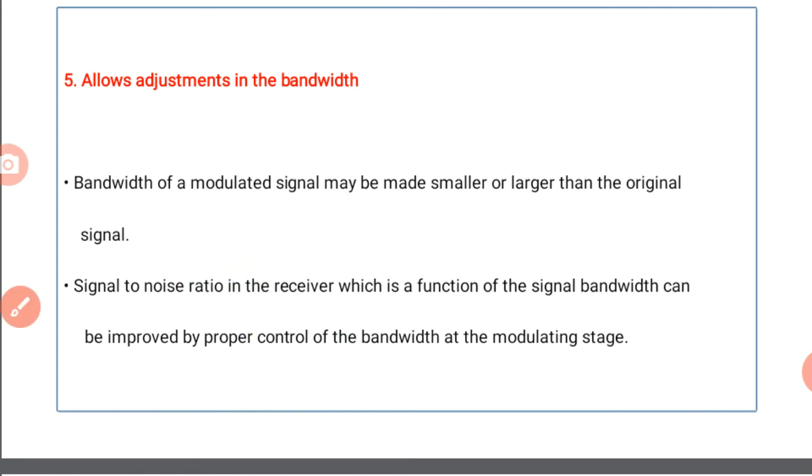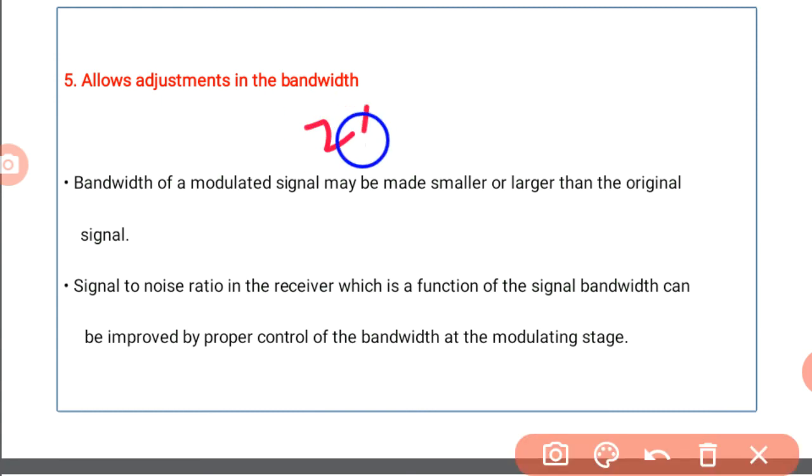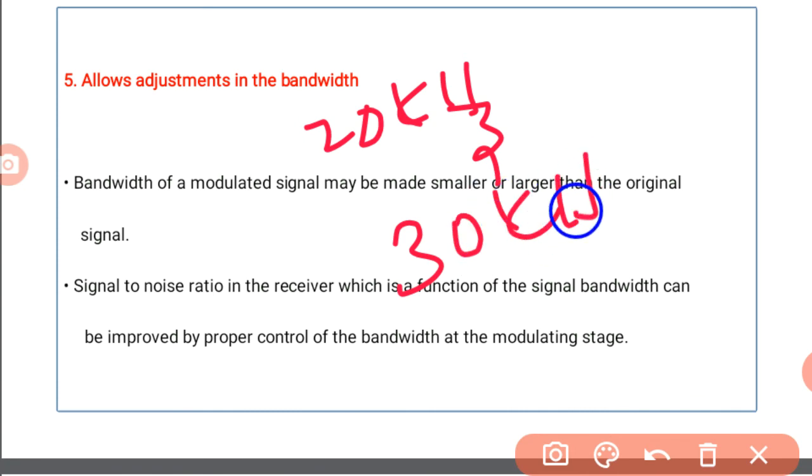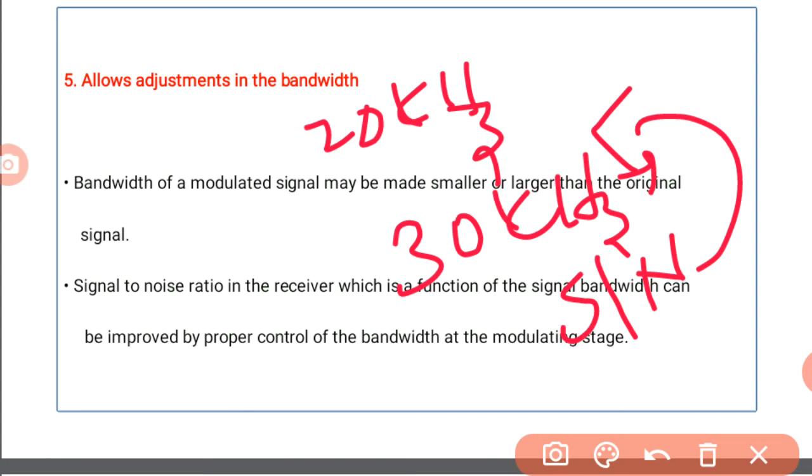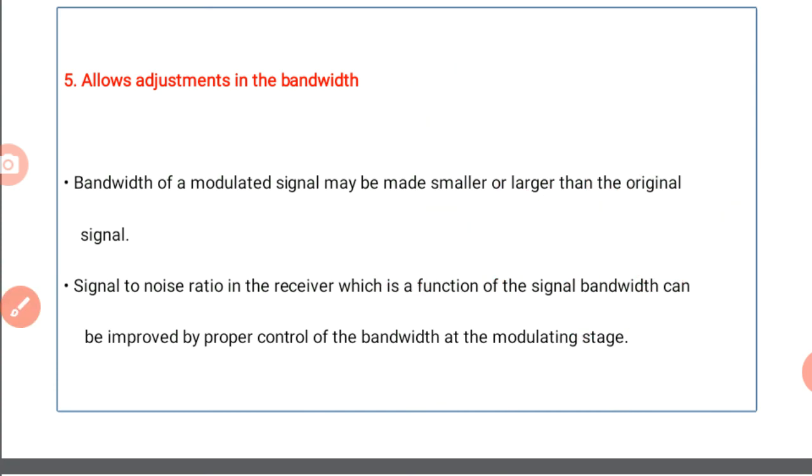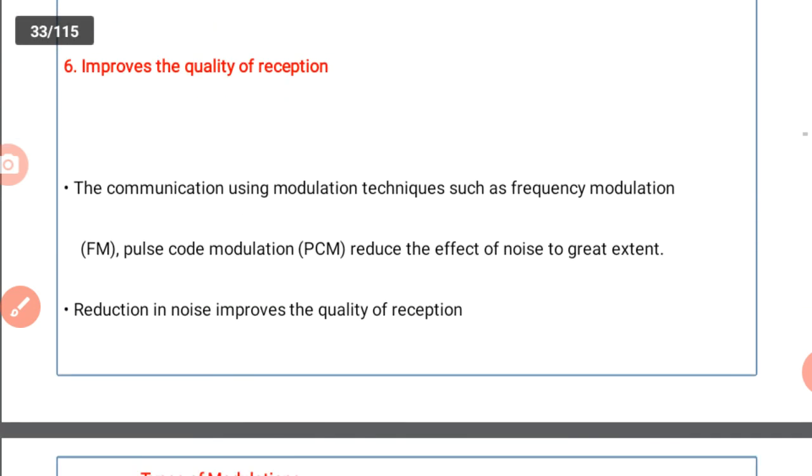Suppose we want to transmit data in the 20 kilohertz range. By modulation, we can increase the bandwidth to, say, 30 kilohertz. When the bandwidth is increased, the signal to noise ratio at the receiver end depends upon the bandwidth. So this bandwidth control is at the source end only. That's why the adjustment of the bandwidth is allowed at modulation time.